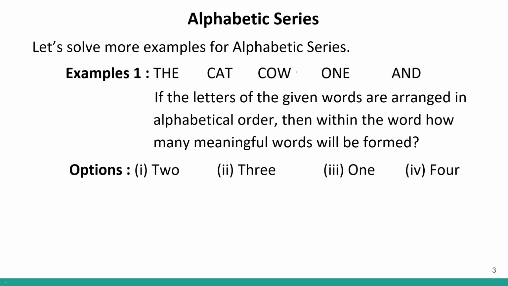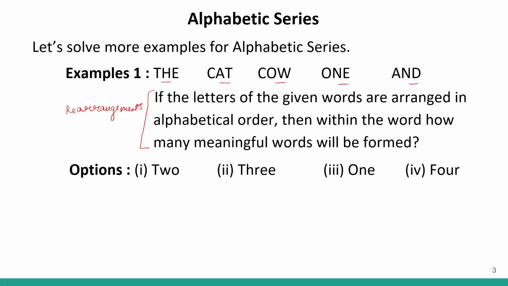So, in example number one, five words are given to us: the, cat, cow, one, and. We have to apply certain instructions on them and rearrange them. And based on these rearrangements, we have to find the answer to a question. Correct? So, let us look at what the rearrangement says.